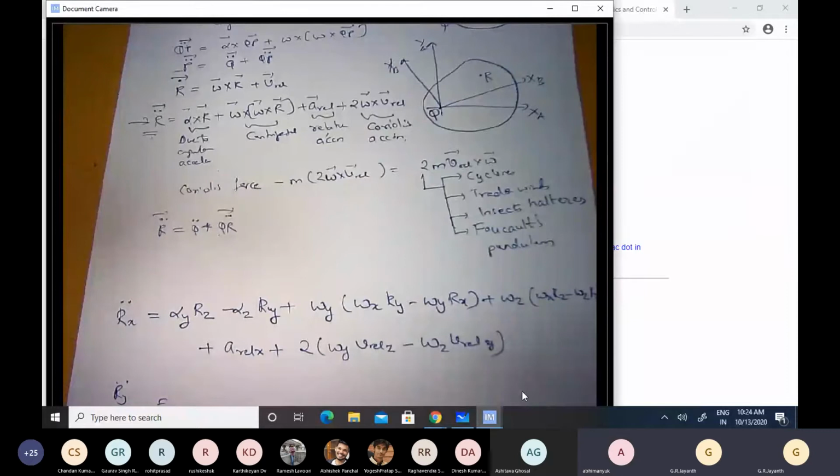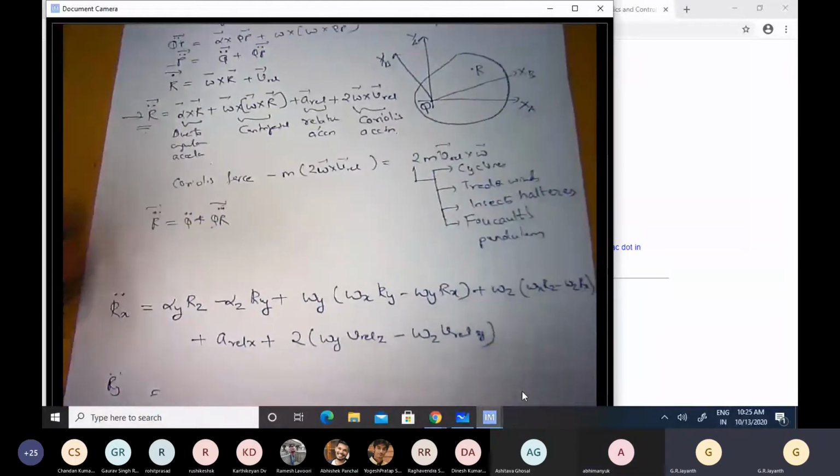Sir, one other problem. You have given the example of turntable, no? In that you told that V relative direction will be toward the radial direction at the initial condition. It will be fixed, no, sir. While the turntable is rotating, the relative velocity will be in vertical direction as we have discussed. It will not. Again, this is not directly related to today's class, so I don't want to take up everybody else's time in answering this question. I will talk to you separately at the end of the class. Okay. Yeah. Thanks.